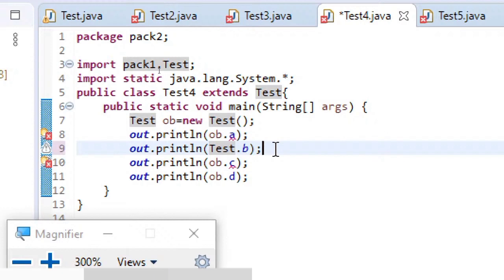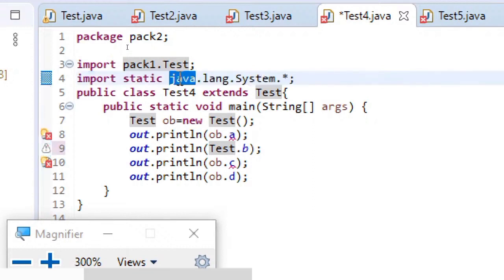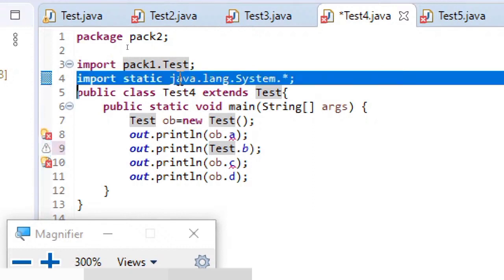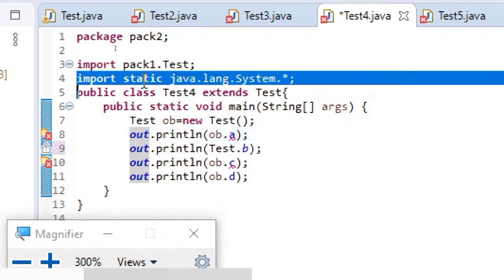So one more point which I just explained you is static import. The advantage with static import is you can ignore the usage of the class name if you include it as static import, and this is possible only for importing static classes. As you can see, I have ignored writing System dot, since I have written import static java.lang.System.